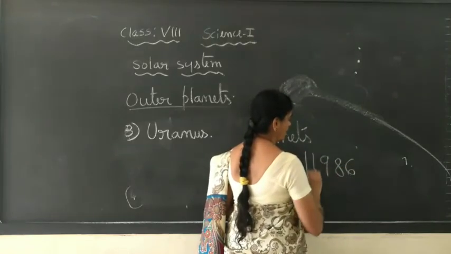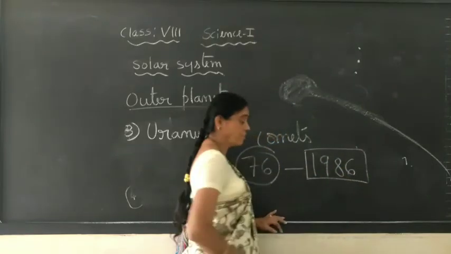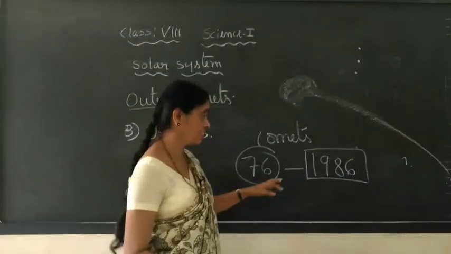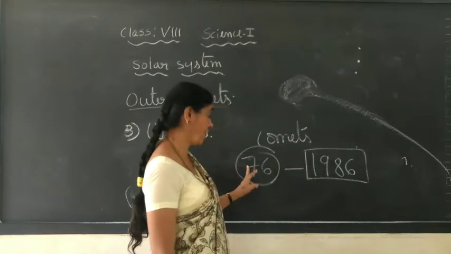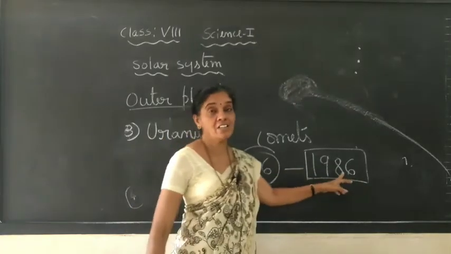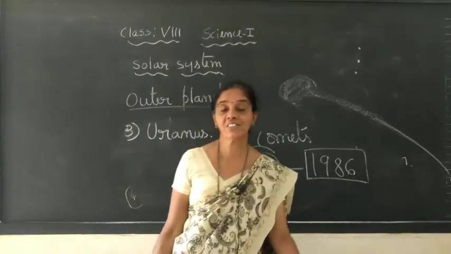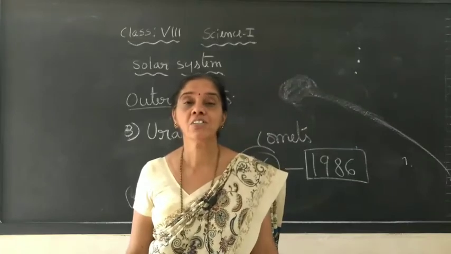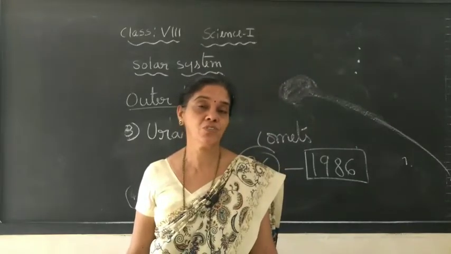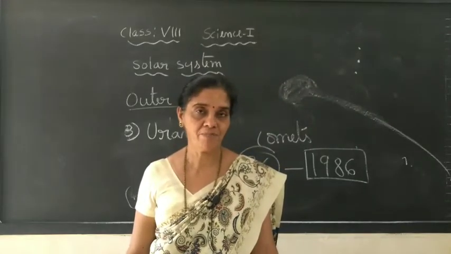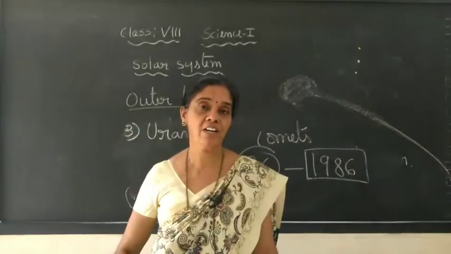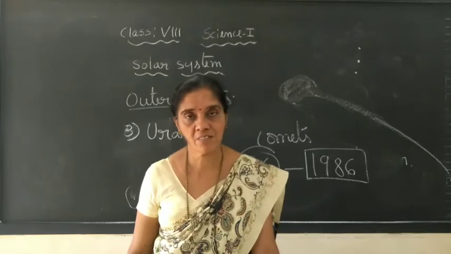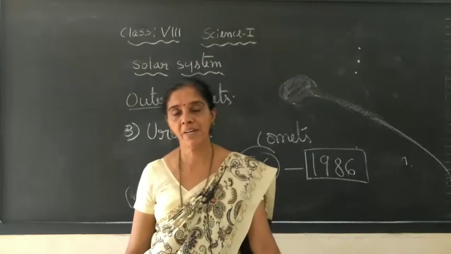in 1986. This is the last year the Earth's people were able to see this comet, in 1986. Then if you add 76 years to this, you have to wait a few more years, almost 25 years, to see Halley's comet. It will take 76 years to revolve around the sun. So that is about the comet.